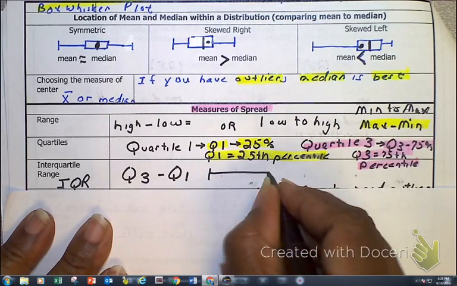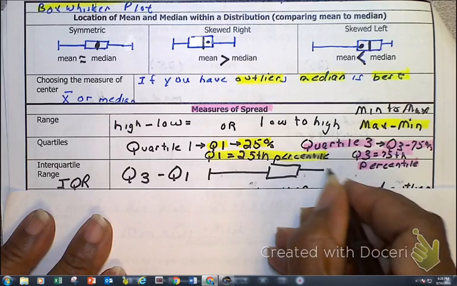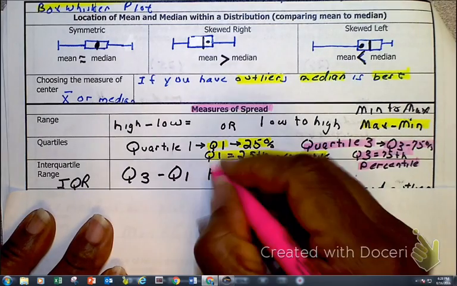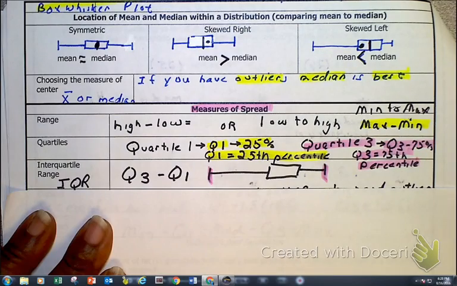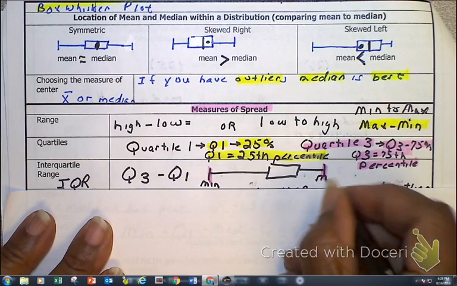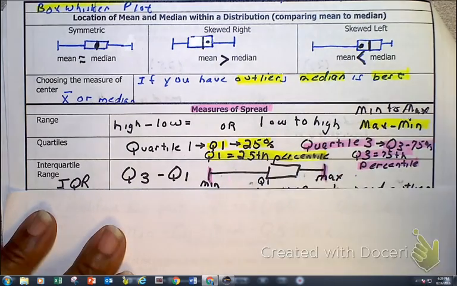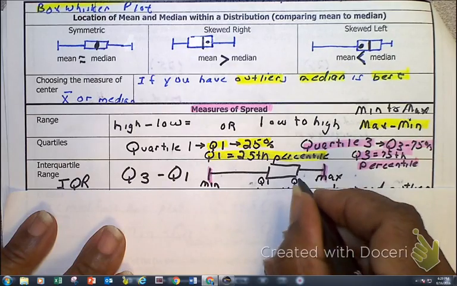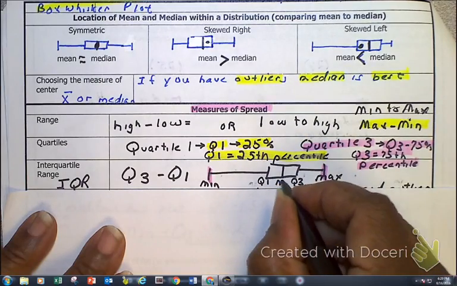So as I draw this box plot, here is your minimum value. Then here's your max value. Here is your Q1. Here's your Q3. And wait for it, your median.